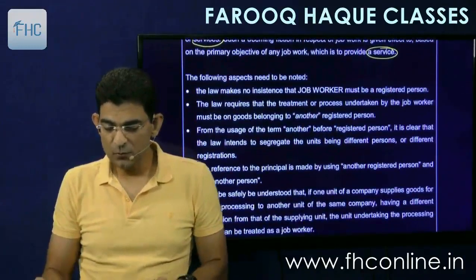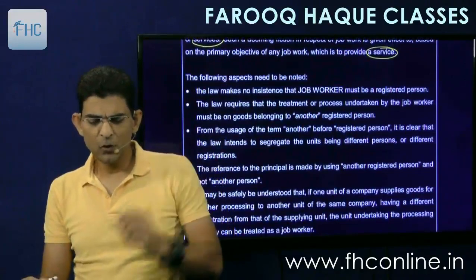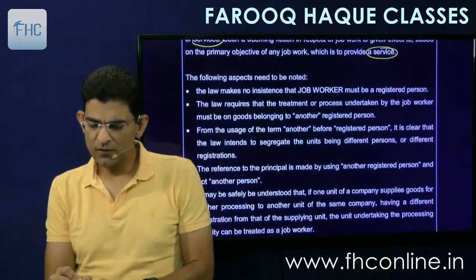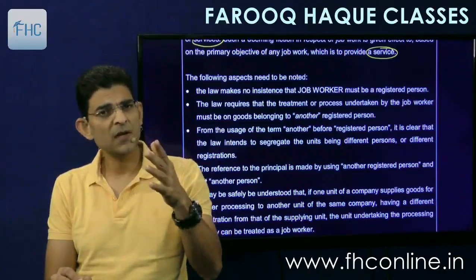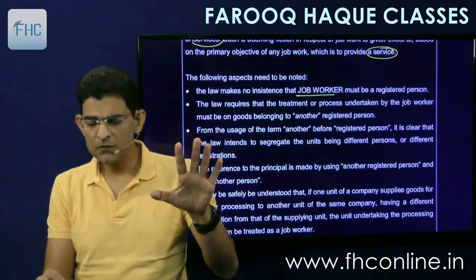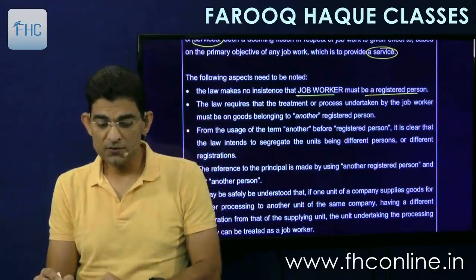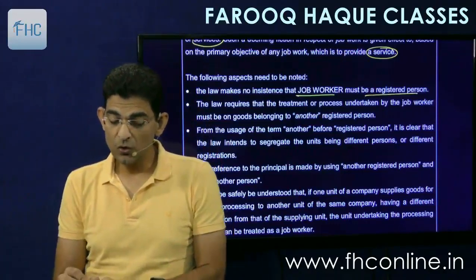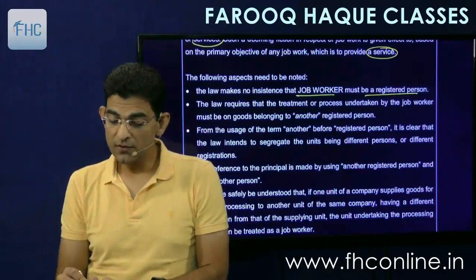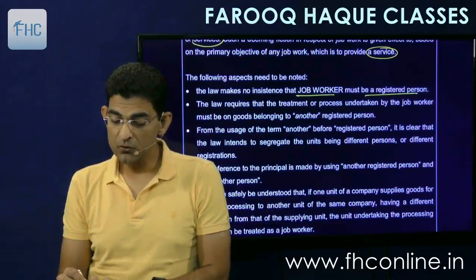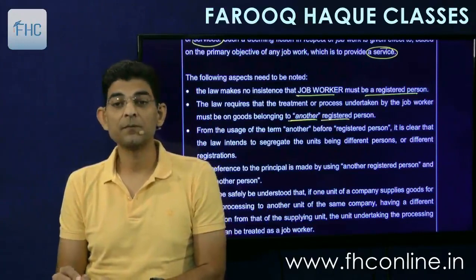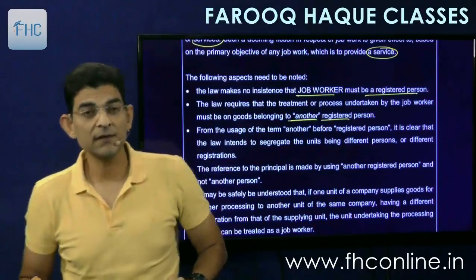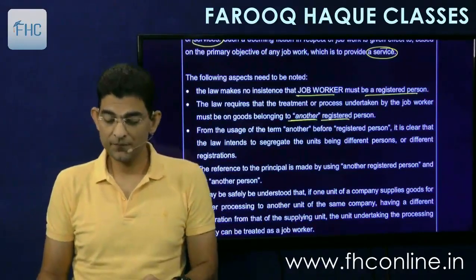Then following aspects need to be noted. The law makes no insistence that job worker must be a registered person. First point means job worker may be registered, may be unregistered. So there is no need for him to be registered person. Secondly, the law requires that the treatment or process undertaken by the job worker must be on goods belonging to another registered person. So they have given two words, another registered person.